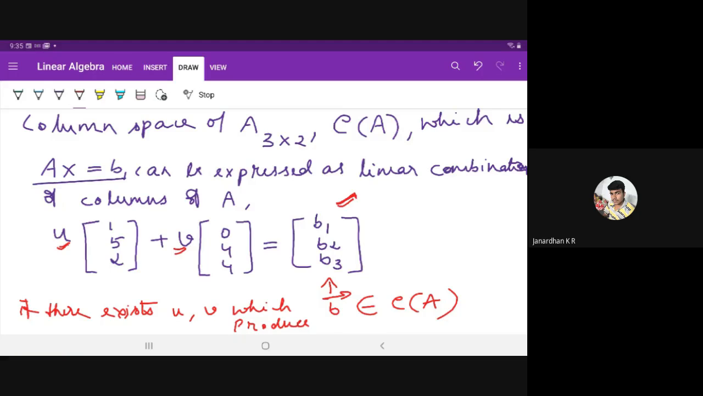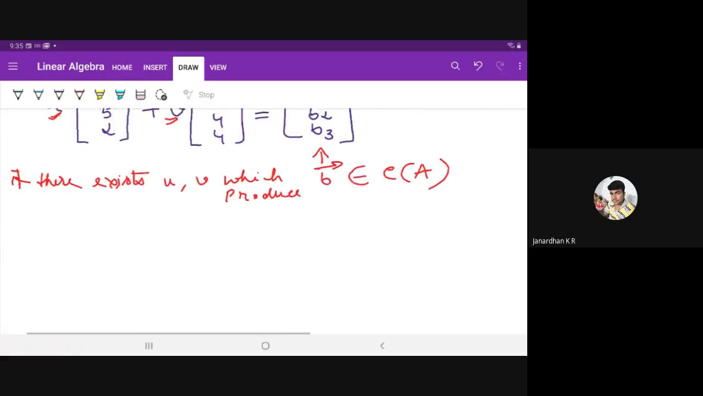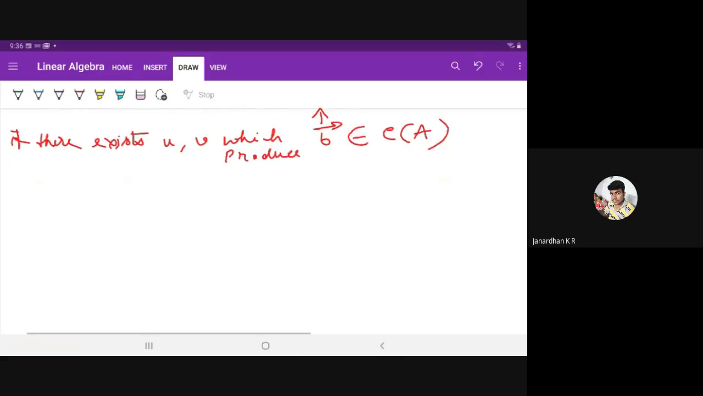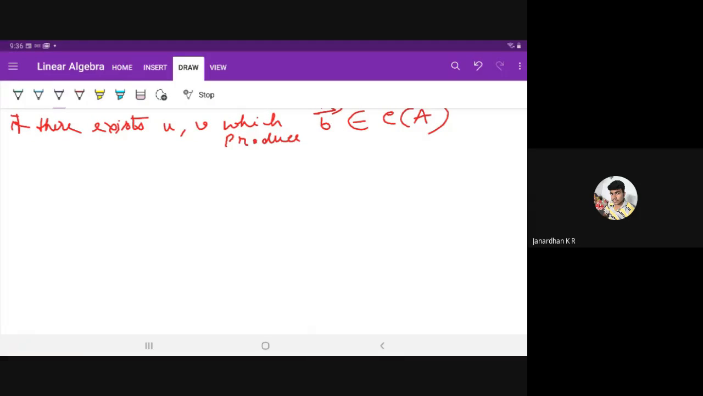So please write down: the system is solvable when coefficients u and v exist, when coefficients u and v exist, which can produce some possible right hand sides, in bracket you write vector B. Now some possible values of u and v which can produce right hand sides B1, B2, B3.